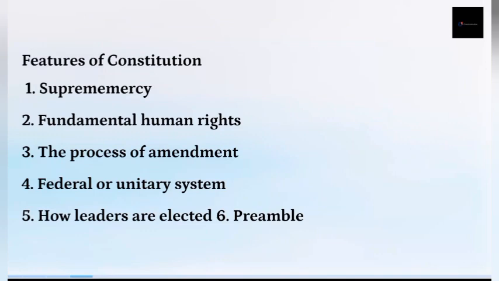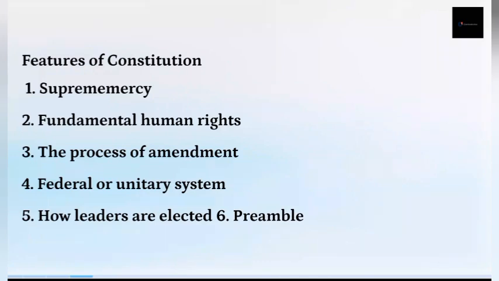So when you talk about features of constitution, we have the supremacy. The constitution is the highest law in the country, and every other law must conform to it. It is the highest rule. So any rule that is not consistent with the constitution, like the 1999 constitution, will not be accepted. The 1999 constitution is supreme.